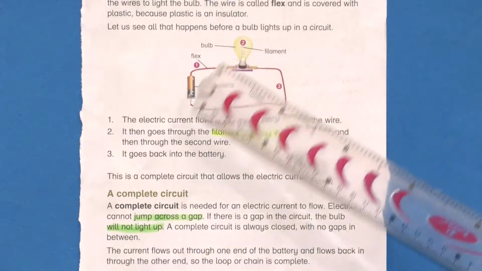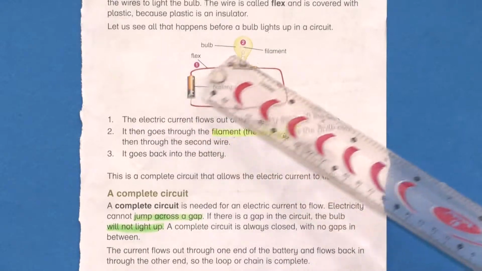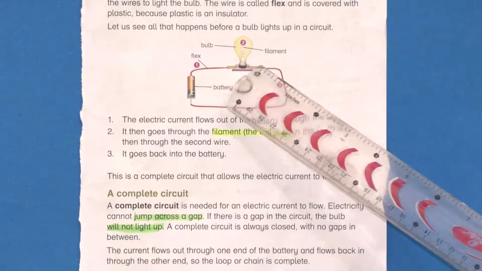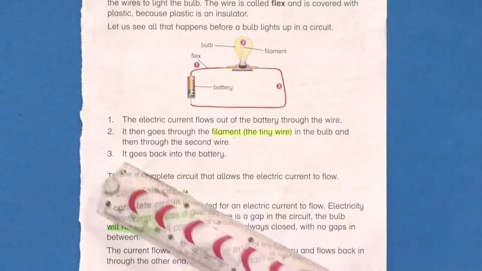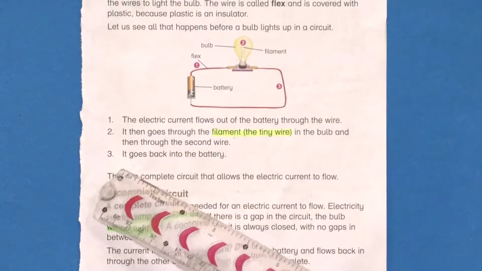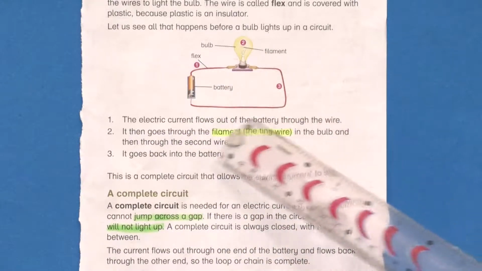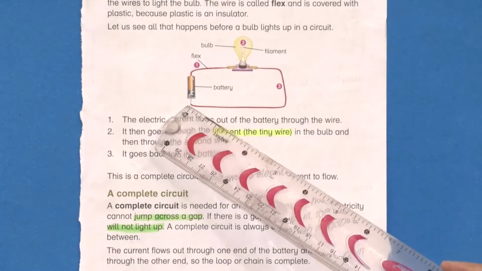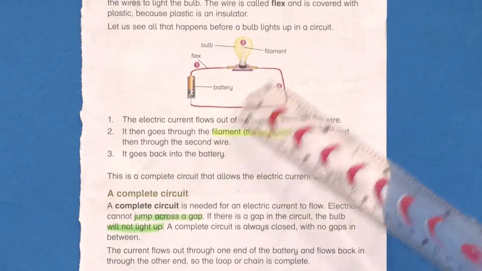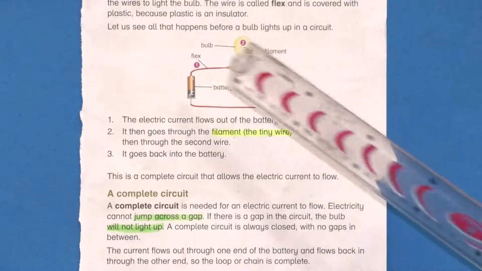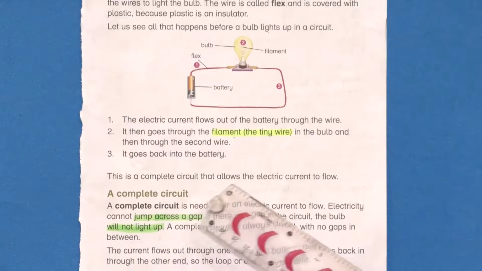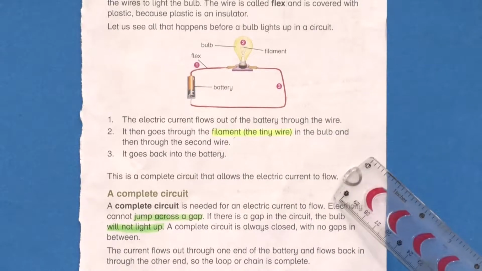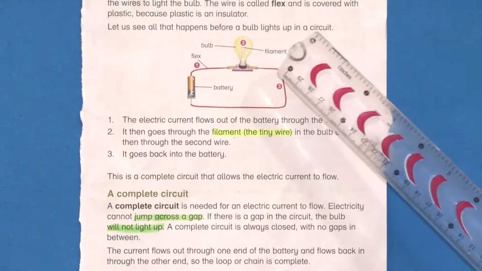As you can see, there is a bulb. The current will flow from the battery to the bulb and then it goes to the filament. From the filament it goes back to the battery again, and then the bulb will light up. It goes back into the battery from the second wire. As you can see, there is a second wire which is connected from the bulb to the battery. It brings back the current from the bulb to the battery. This is a complete circuit that allows the electric current to flow. Through this circuit, electric current can flow easily because it is a complete circuit.